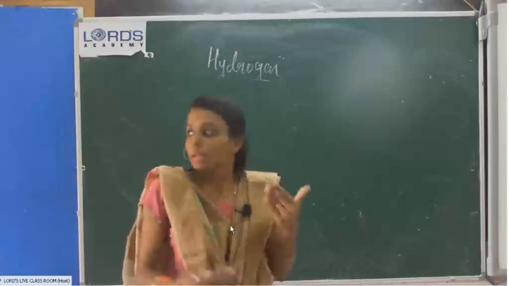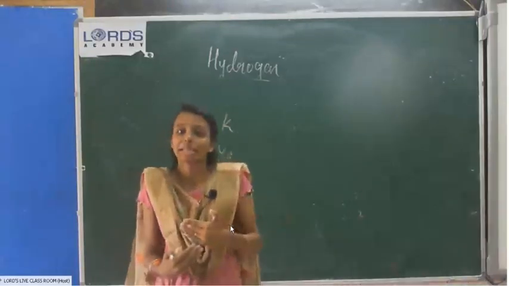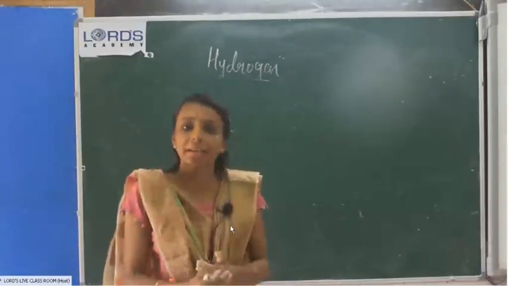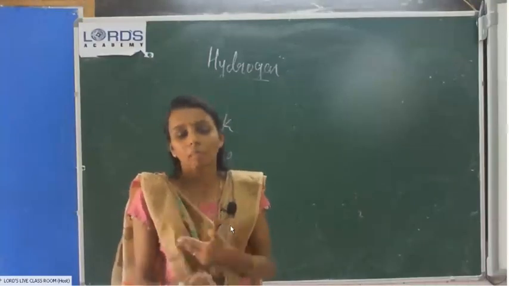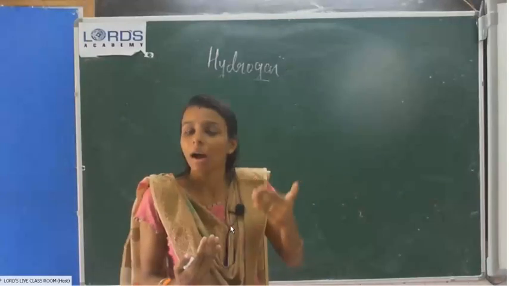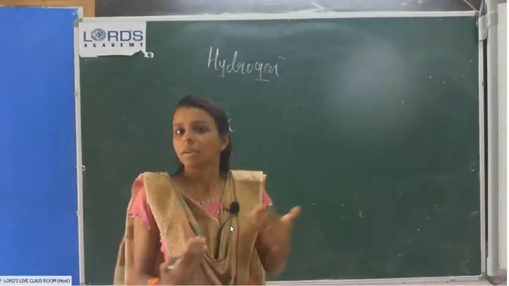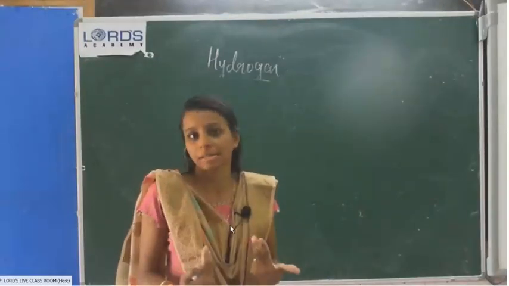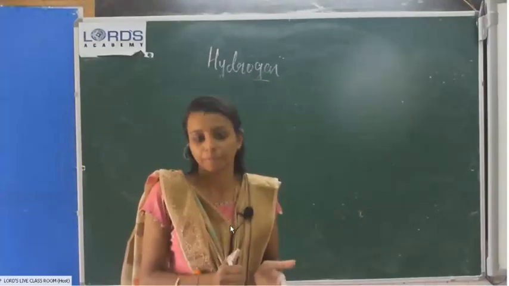The next one, the metals below hydrogen in the metal activity series. What are the metals below it? Copper, mercury, then gold, platinum. All these metals are below in the metal activity series, so they will not give hydrogen gas. That also we are not using.